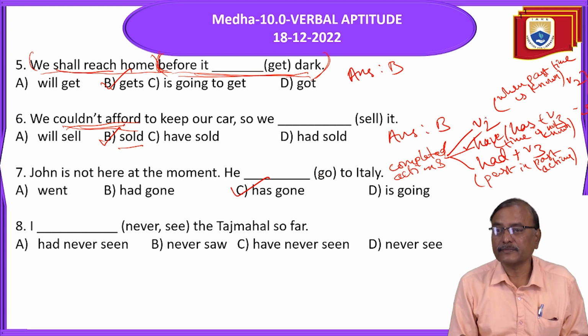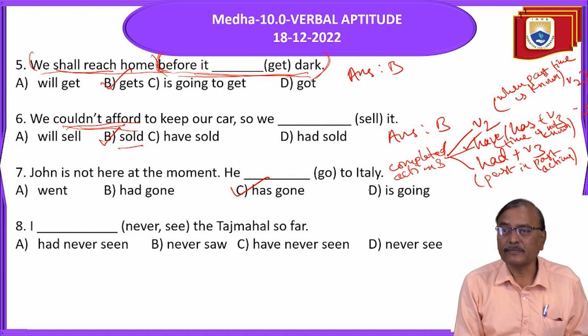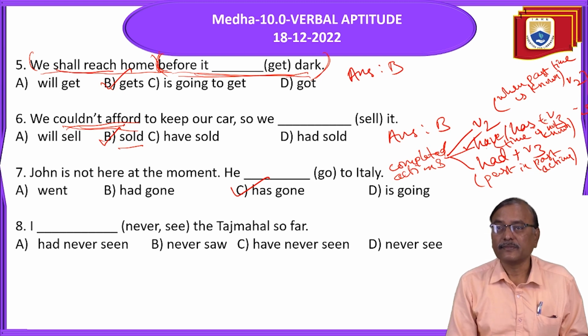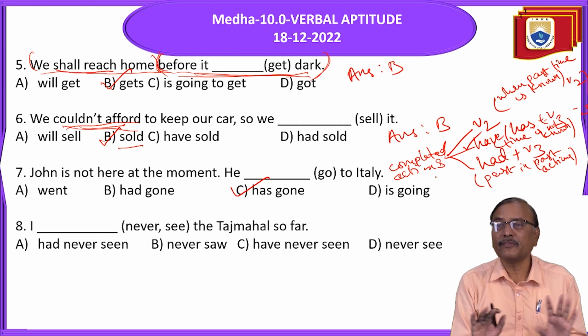When time is mentioned. When time is not mentioned, but the result of the action is at present here, we use the second one: have or has plus V3. He has gone to Italy. That is the correct one. When did he go? We don't know.